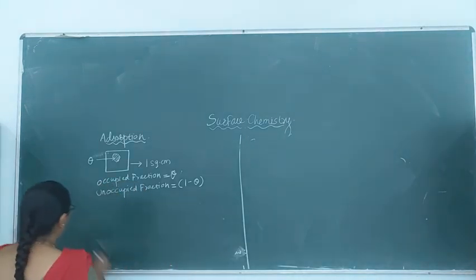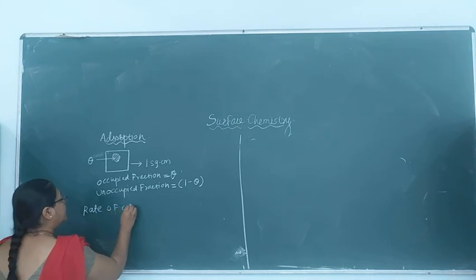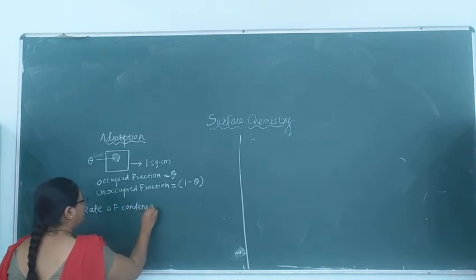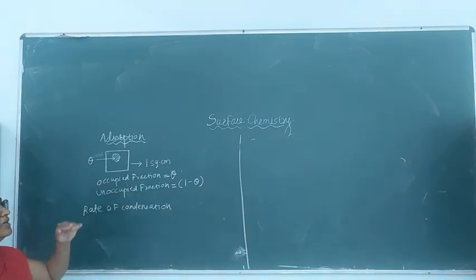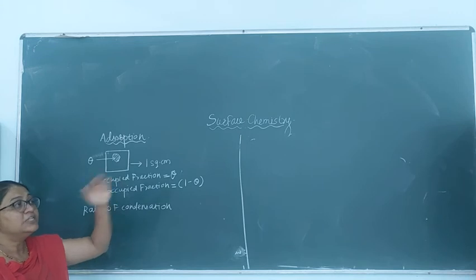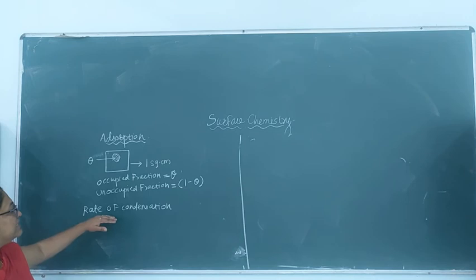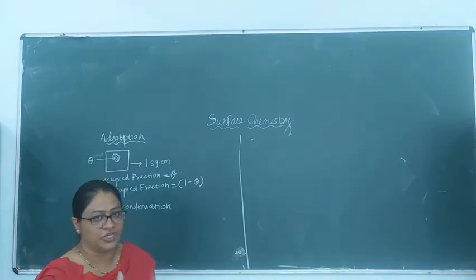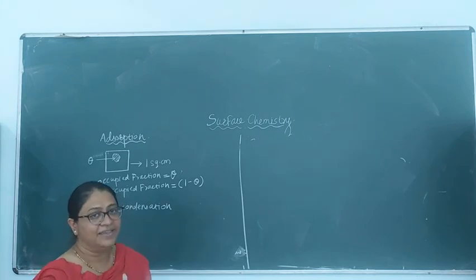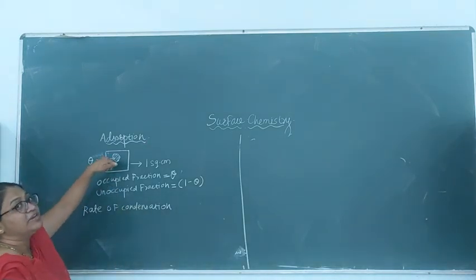Now, rate of condensation we are going to write. The rate of condensation, that means the rate of adsorption, the gas molecule adsorbing on the surface. Obviously, this rate of condensation is directly proportional to the first thing, that is the pressure, and the second thing, the surface area available for adsorption. Now, the theta surface area is already covered.